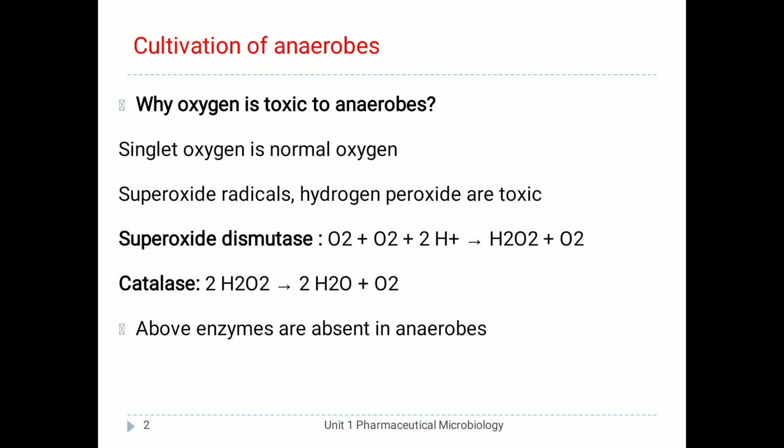After conversion of these radicals into normal components, they are not toxic to such cells. The above enzymes are absent in anaerobes, and that is why oxygen is toxic to anaerobes. So this is the reason why oxygen is toxic to anaerobes.